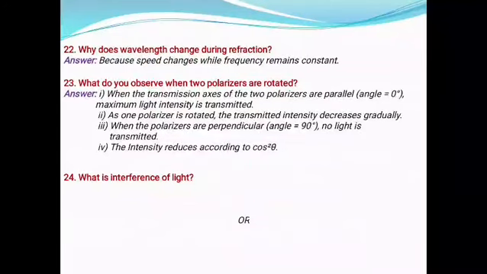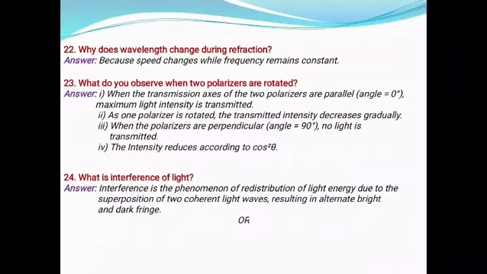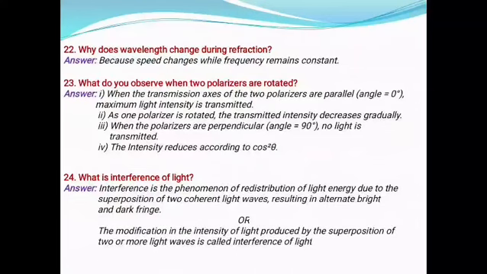What is interference of light? Answer: interference is the phenomenon of redistribution of light energy due to the superposition of two coherent light waves, resulting in alternate bright and dark fringes, or the modification in the intensity of light produced by the superposition of two or more light waves is called interference of light.